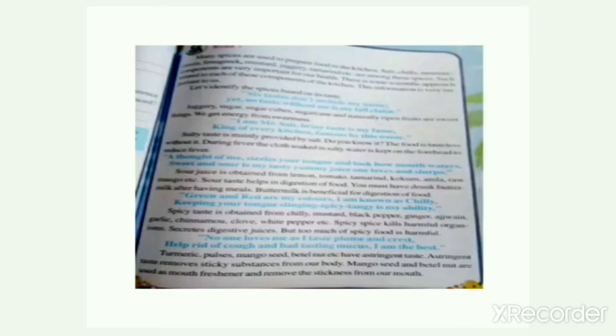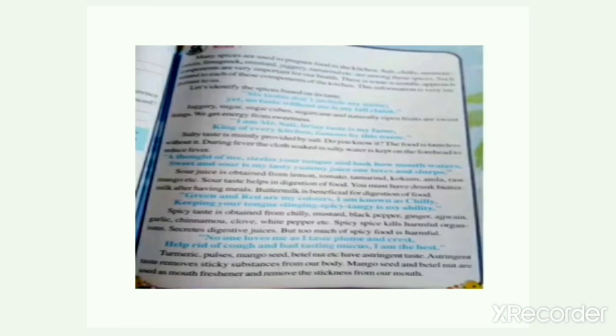And children, see, I told you that why we are reading this chapter, because it is very helpful for medicinal purposes also. Salt water is used for reducing fever also. Now the next one is a thought of me sizzles your tongue and look how mouth waters. Sweet and sour is my tasty yummy juice one loves and slurps.